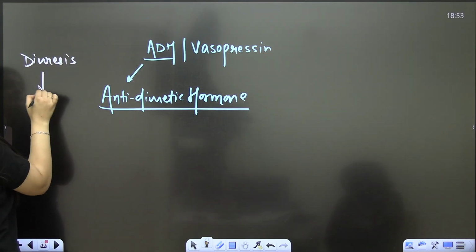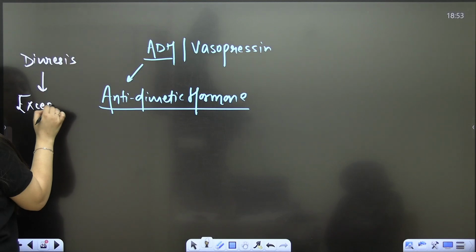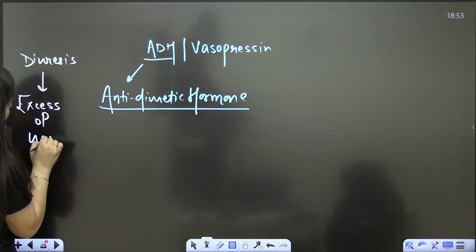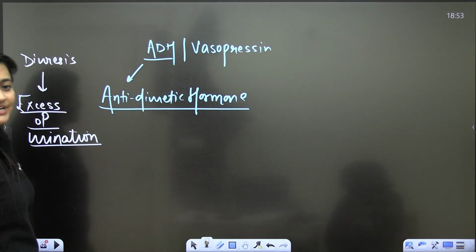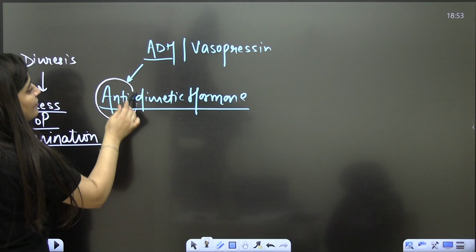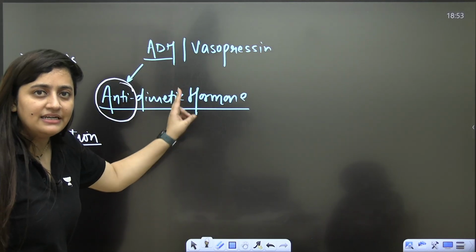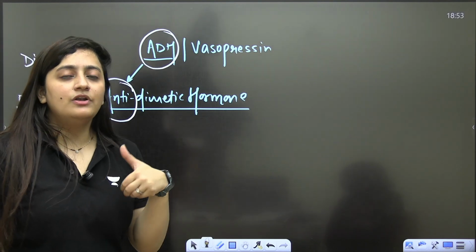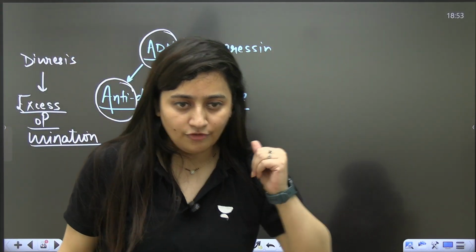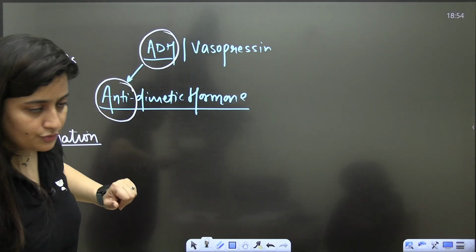Diuresis means, students, excess of urination. So if we want to prevent that diuresis, we have this antidiuretic hormone. If ADH is present in our body, it will not let us pass the excess of urine. This is the ADH, also known as vasopressin.